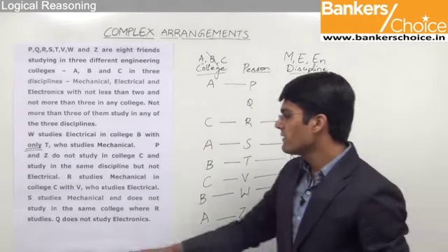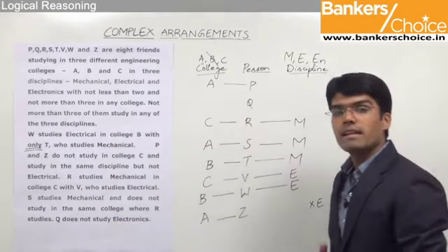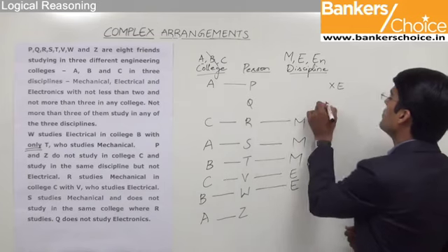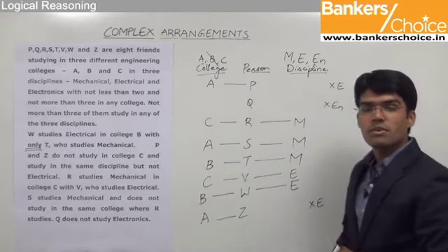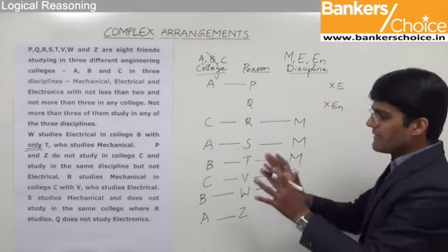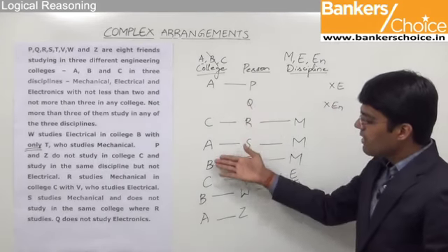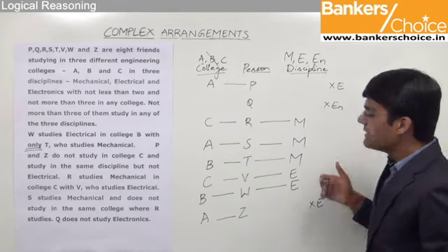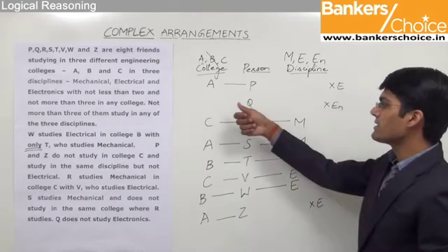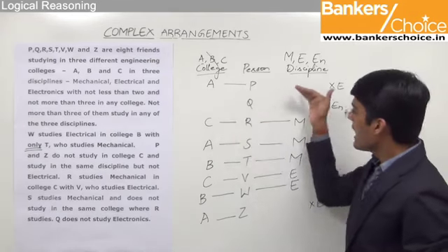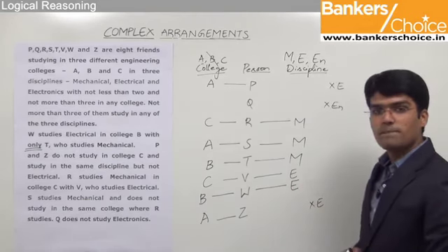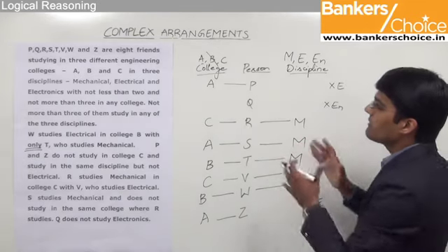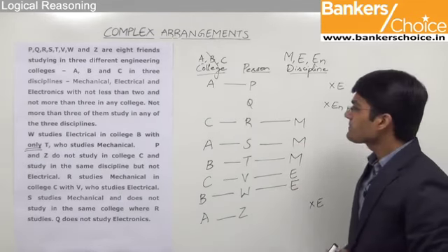Now the last point here is Q does not study electronics. So we can say that Q does not study electronics, but exactly which discipline is not known to us. So from the given information, we are able to fill only these many colleges and disciplines, but the remaining college, that is the college for Q, and the disciplines for P, Q and Z are yet to be filled. So let us now see how we can fill the remaining part of the table.